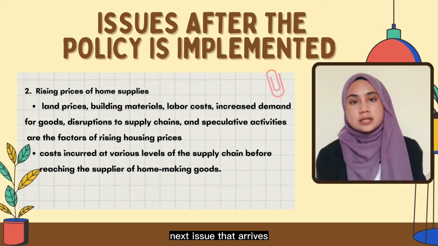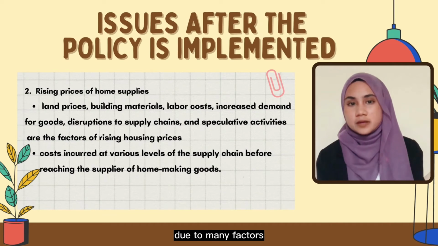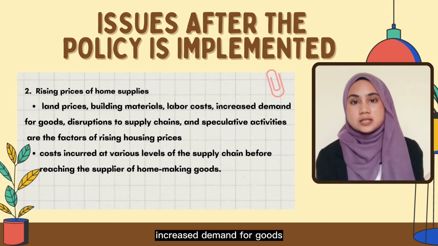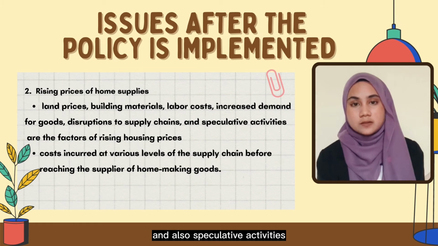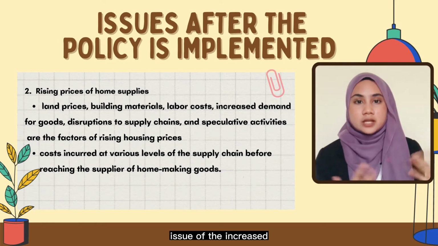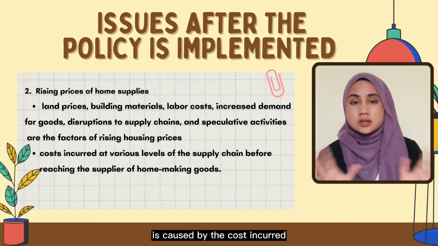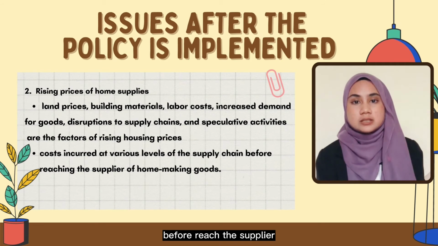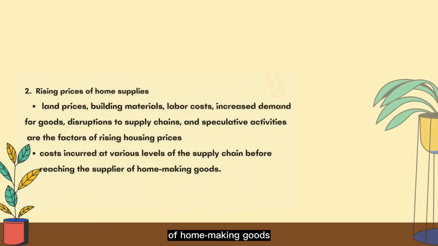Next issue that arises is rising prices of home supplies. Rising housing prices are due to many factors such as land prices, building materials, labor costs, increased demand for goods, disruption to supply chains, and also speculative activities. Besides, the issue of the increased price of goods is caused by the costs incurred at the various levels of the supply chain before reaching the supplier of homemaking goods.